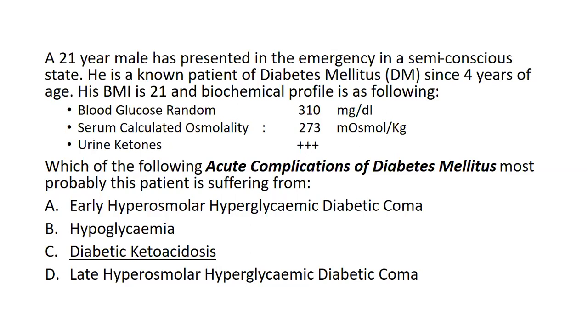Whenever you attempt a question, you must read the key points in the scenario. That is most important. Here it is semi-conscious, diabetic, 4 years history. It means he has developed some complication. And BMI 21 and the biochemical profile is like this. 21 years old, most probably he is type 1 diabetic because it is more common in those cases if the insulin dose is omitted or inappropriate.